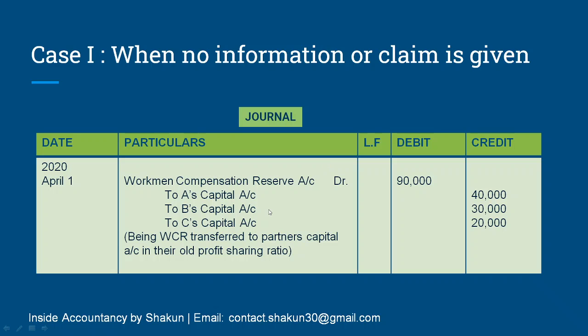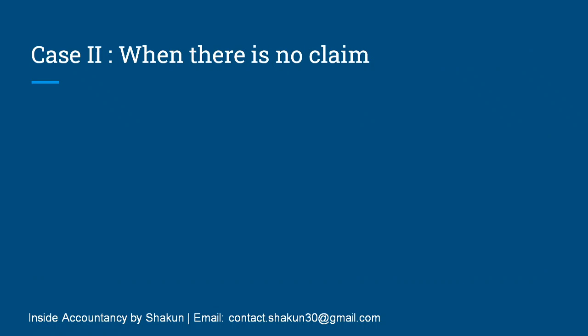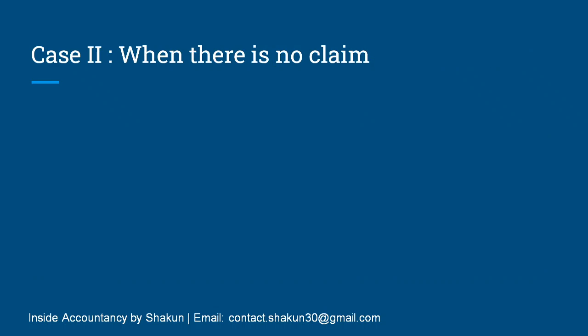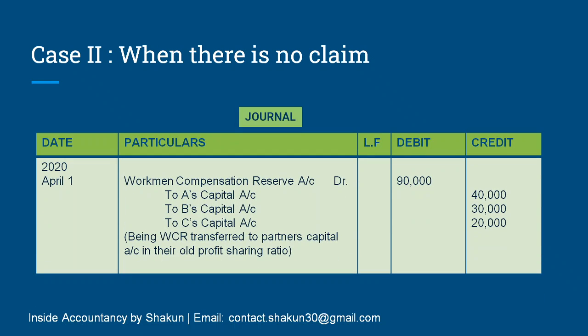Why have we passed this entry? Because no claim was given. There was no information regarding claim. Moving on to the next case, when there is no claim. Again, the previous case was when no information or claim is given. In this, it's written when there is no claim. So it's one and the same thing. So in this case also our entry remains the same. The reserve is written off and it is distributed between the partners in their old ratio. The same entry is passed because both the cases are basically the same thing but a different way of saying it.